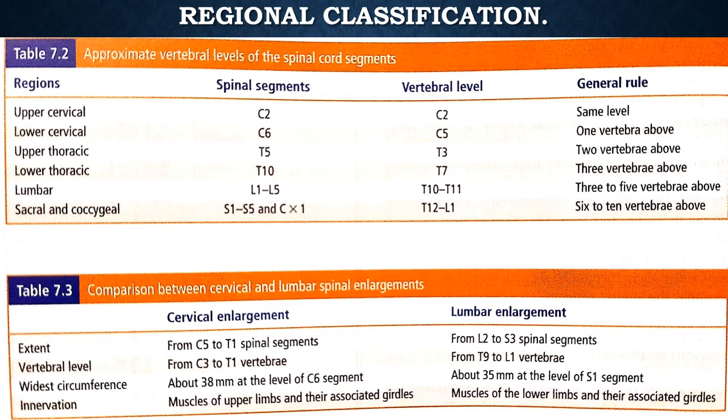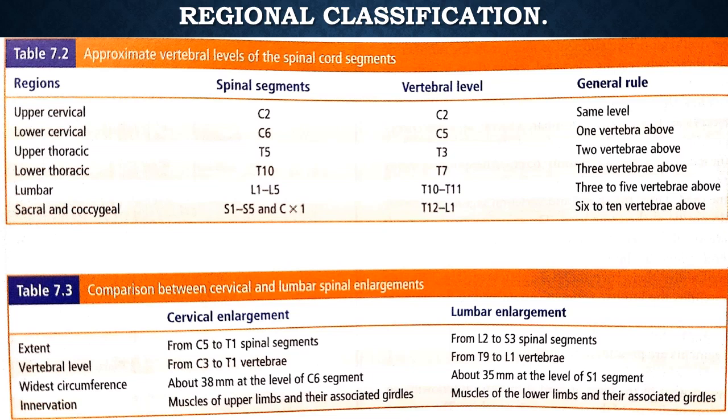In the lower cervical segments, from C6, the vertebral level is approximately C5, 1 vertebra above. In the thoracic region, 2 vertebrae above. In the upper thoracic, 2 vertebrae, and in the lower thoracic, 3 vertebrae above. In the lumbar region, the spinal segment lies 3 or 5 vertebrae above, and for the sacral and coccygeal segments, it varies 6 to 10 vertebrae above.